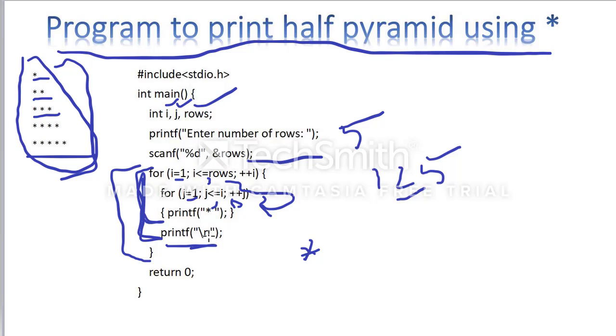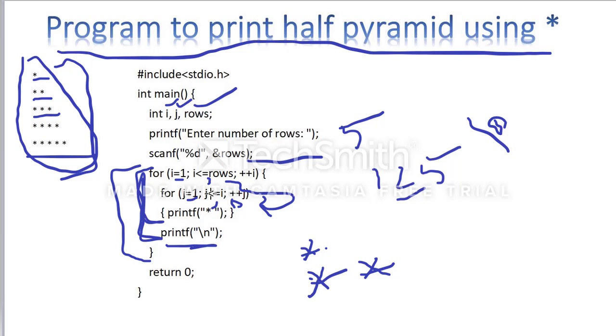Backslash n, as I have already taught, means you are entering into a new line. So after that I am going to the next line. Now I am going to the first loop and updating it, i plus plus, so i is 2. 2 is less than or equal to 5, correct? I am taking the same inner loop again, but how many stars can I print here? Up to 2, because j is incrementing up to 2 times.